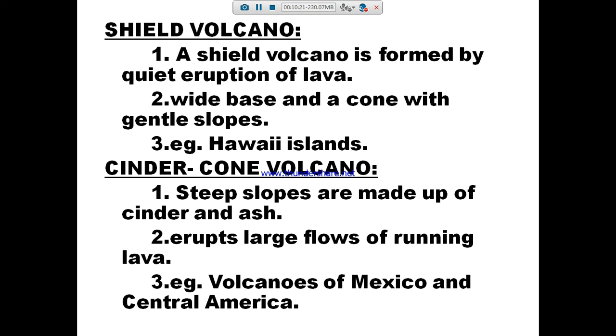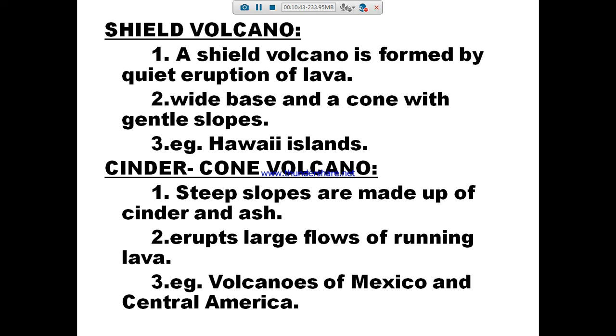Okay, so a shield volcano is formed by the quiet eruption of lava, and it has a wide base and a cone with gentle slopes. An example is Hawaii Island. A cinder cone volcano means the steep slopes are made up of cinder and ash.